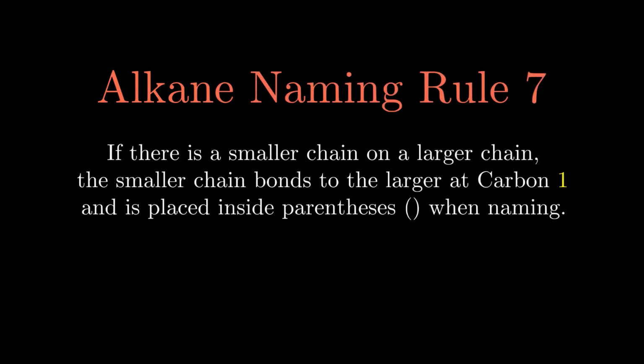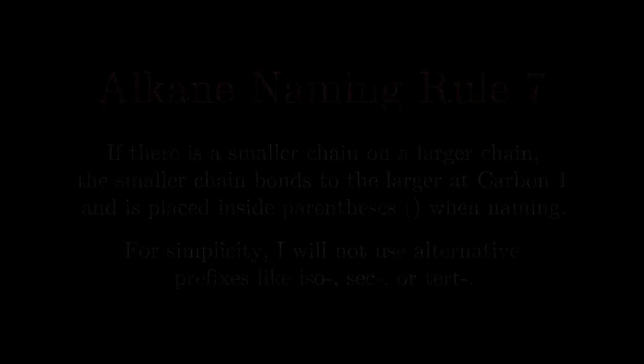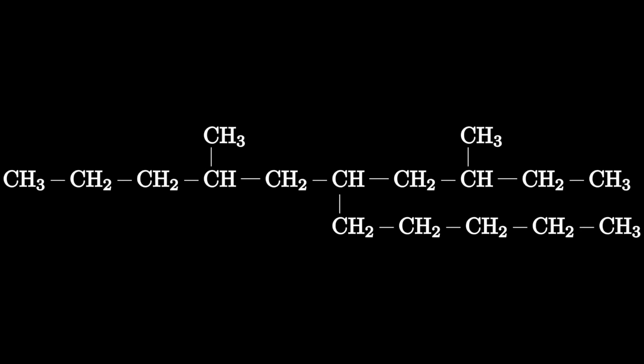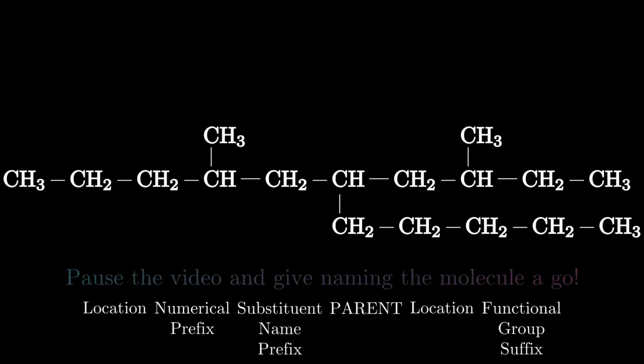If there is a smaller chain attached to a larger chain, it is named with the same rules with the exception that carbon number 1 is where it attaches to the larger parent. While this certainly makes more sense to see in action than read on a screen, try it for yourself and see what name you come up with for the molecule on the screen now.